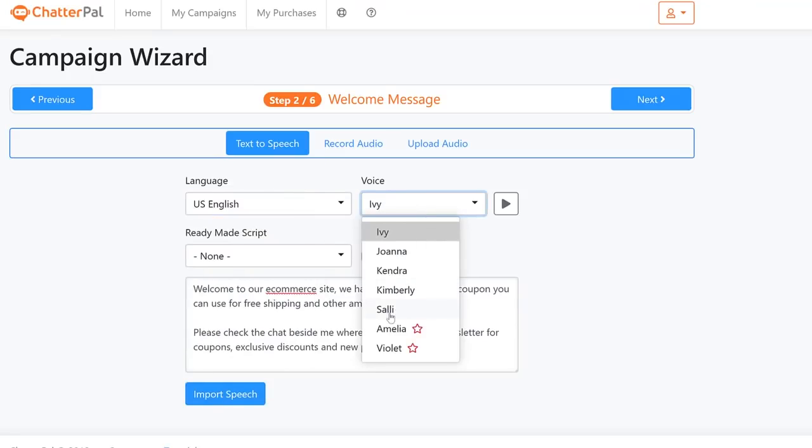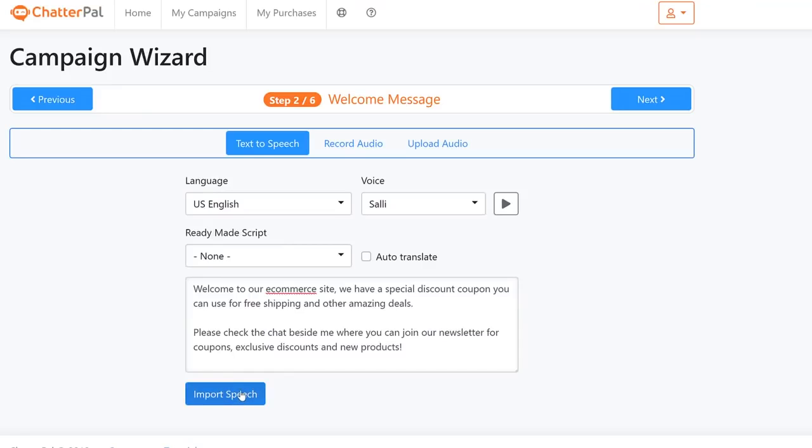So I'm just going to use the voice Sally here, and then I'm just going to click the button called import speech. What it's going to do is generate that text into speech. You can play it once. Welcome to our e-commerce site. So you can just preview it this way and then click next.